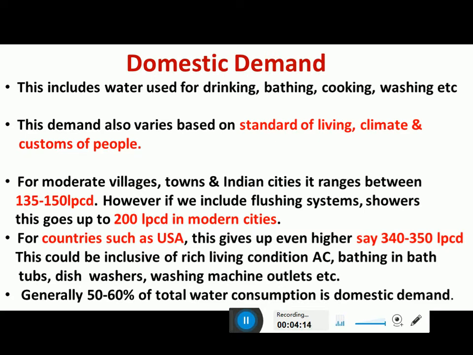Generally 50 to 60% of total water consumption is domestic demand. So this is meant by domestic water demand. For Indian conditions, it will be in the range of 135 to 150 LPCD, and as the standard of living increases, the water demand also increases.